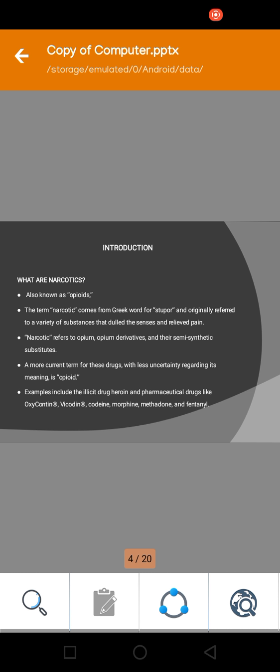A more current term for these drugs, with less uncertainty regarding its meaning, is opioids. Examples include the illicit drug heroin and the pharmaceutical drugs like OxyContin, Vicodin, codeine, morphine, methadone, and fentanyl. These are pharmaceutical drugs that can be used daily by persons to relieve pain.